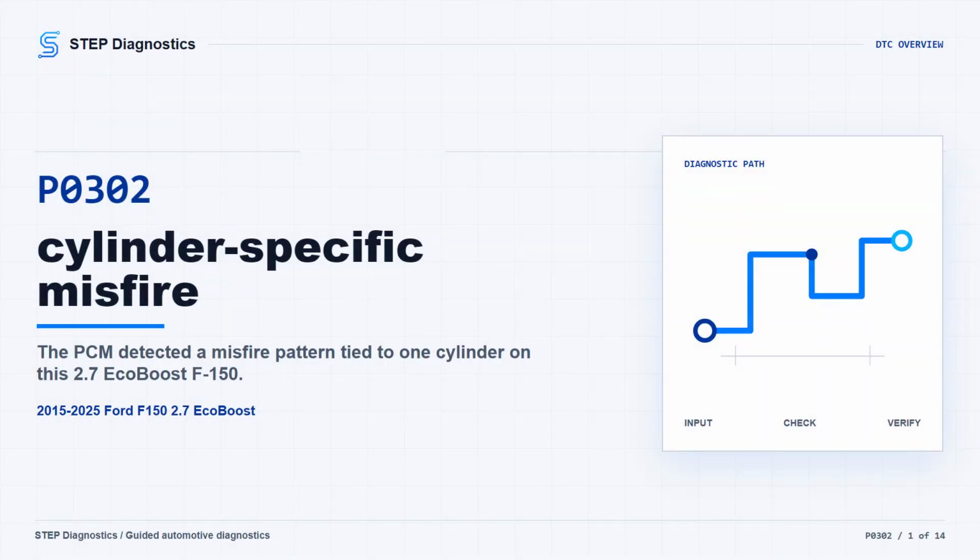P0302 is a cylinder-specific misfire code. On this F-150 with the 2.7 EcoBoost, the truck may run rough, stumble under load, idle unevenly, or set the light when the PCM sees uneven crankshaft acceleration from one cylinder. The cause may be ignition, fuel delivery, an air or EGR issue, base engine condition, crank signal quality, or even electrical noise. The right move is to keep the diagnosis structured and prove which system is actually causing the miss.